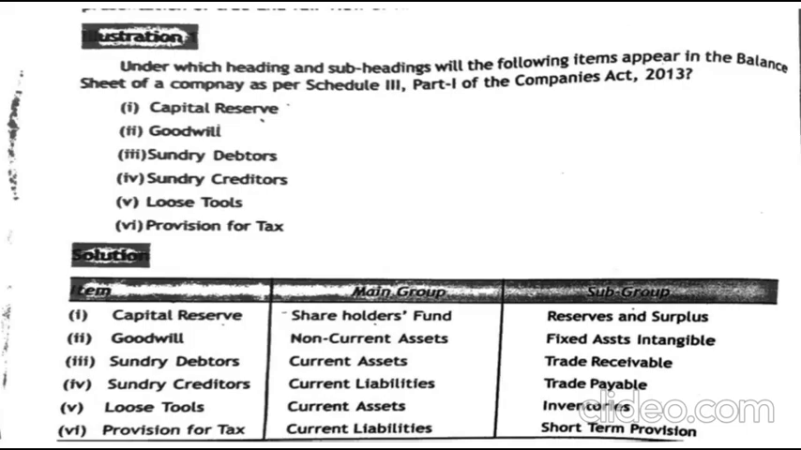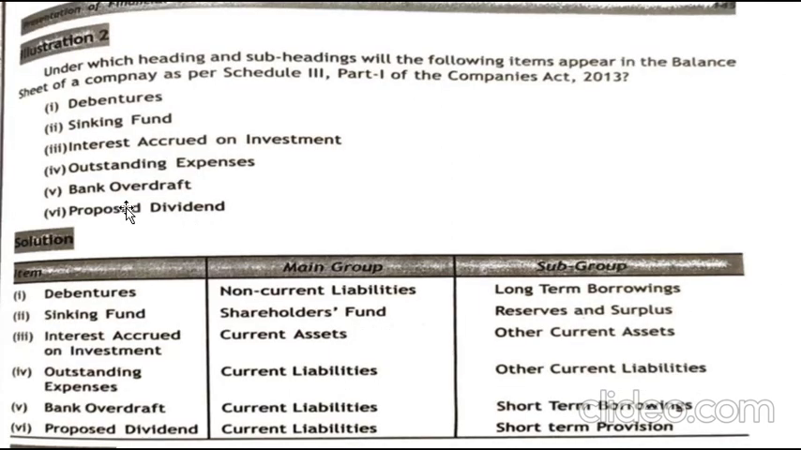This is the classification you're supposed to give, which will usually be asked for 2 marks. So the next problem, a similar problem, will be discussed. Under this Illustration 2: under which heading and subheading will the following items appear in the balance sheet of the company as per Schedule 3, Part 1 of the Companies Act 2013? Debentures, sinking fund, interest accrued on investment, outstanding expenses, bank overdraft, proposed dividend.